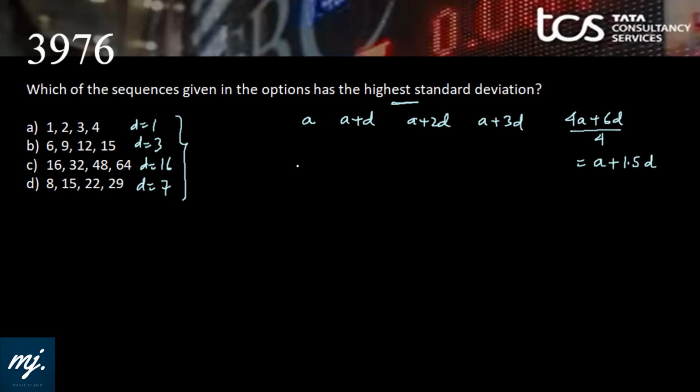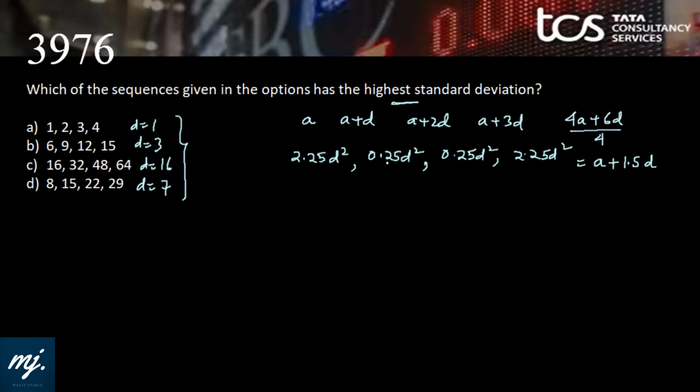Now we know that to find standard deviation, we need x minus x bar. So A minus this will give minus 1.5D. Square would be 2.25D square. A plus D minus this will be minus 0.5D. Square would be 0.25D square. A plus 2D minus A plus 1.5D, again it will be 0.5D, 0.25D square. And A plus 3D, when this is deducted, it will give a difference of 1.5D, that is 2.25D square.